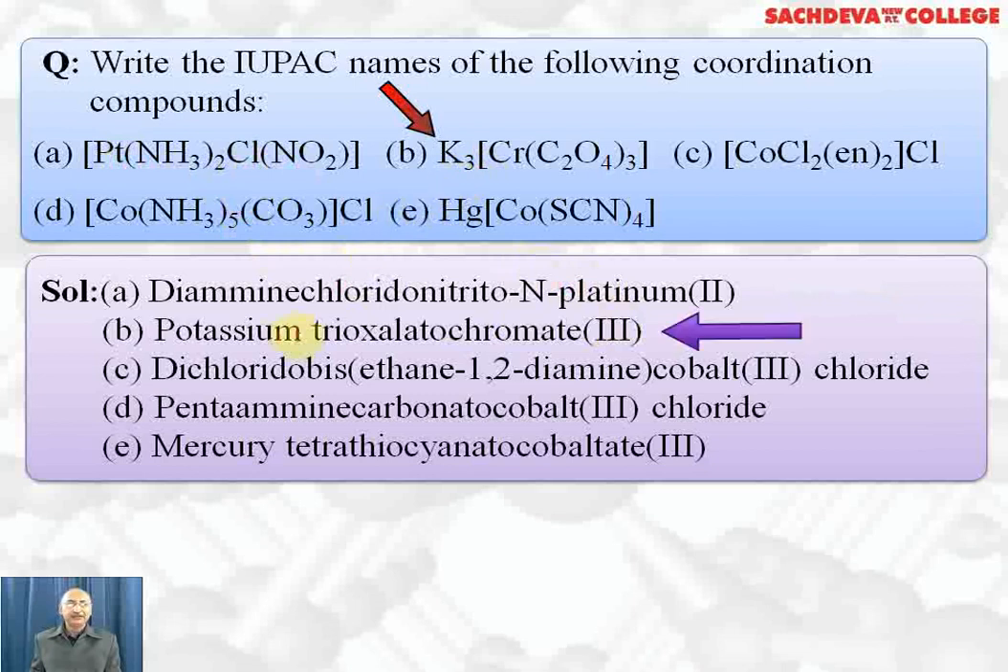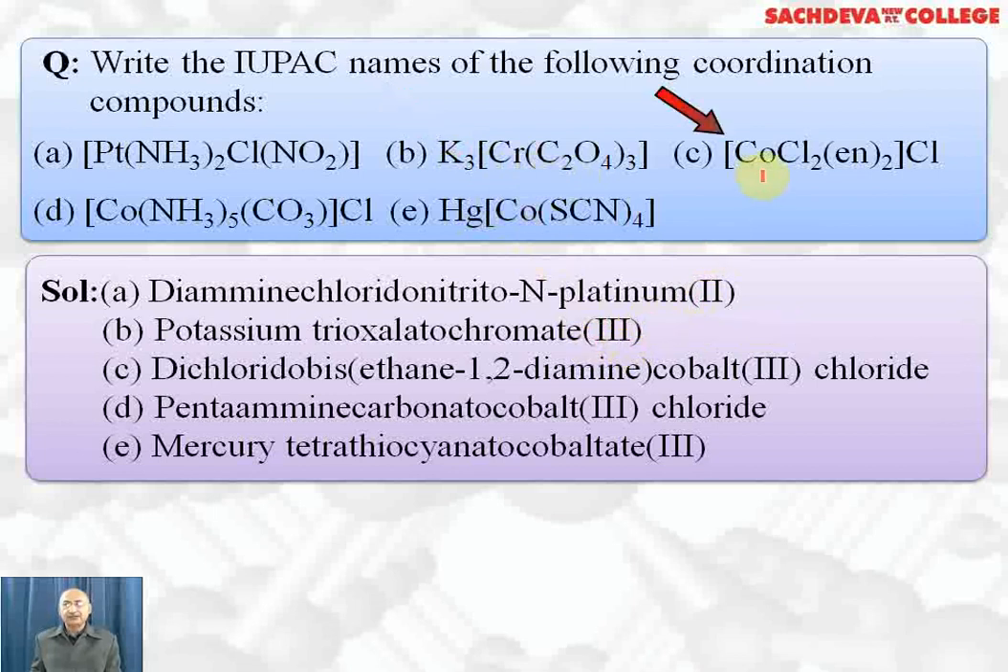For K3 we will write potassium. And we have to name the ligand first, so we write trioxalato. The complex ion is negatively charged because counter ions are positively charged, so we have to write chromate. Oxidation state is 3 because this is +3, this is X, this is -6, equal to 0, so X will come out to be +3, so oxidation state is 3.